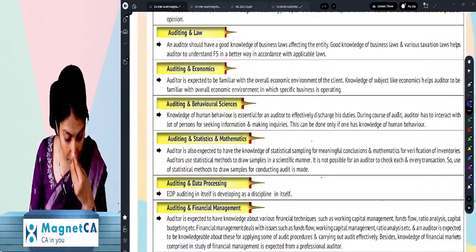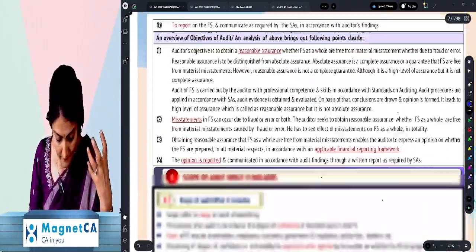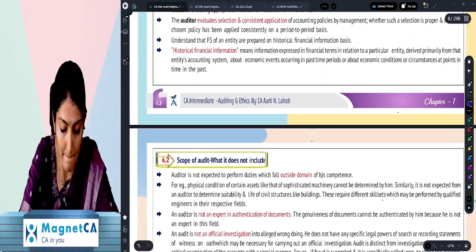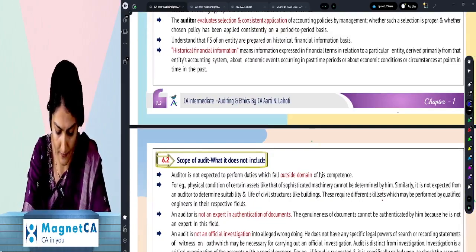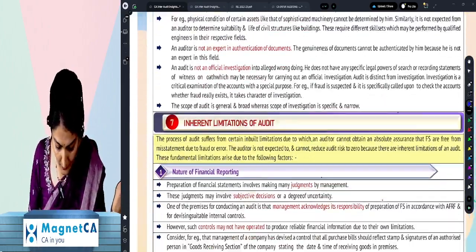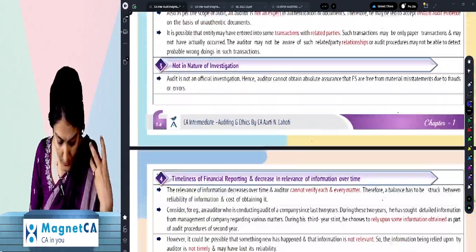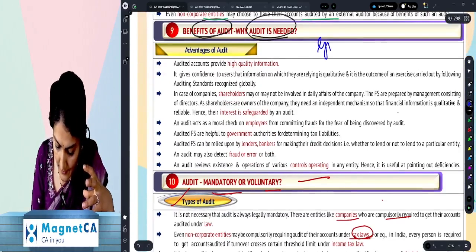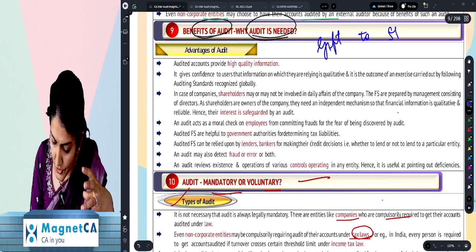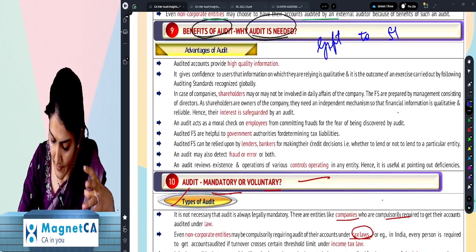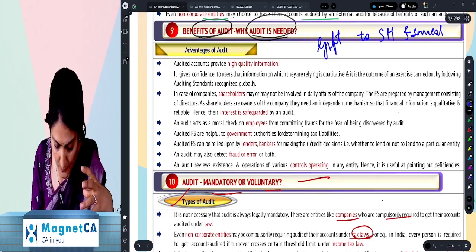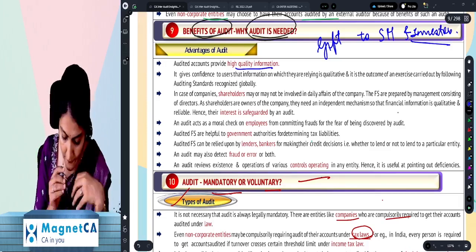And later on, if I come to the question of the benefits of audit, why an audit is needed, even there what we have, that it's a gift to the shareholders and to the investors, right? So again, we can write it's a gift to the shareholders and to the investors, right? So it says the high quality information, right?